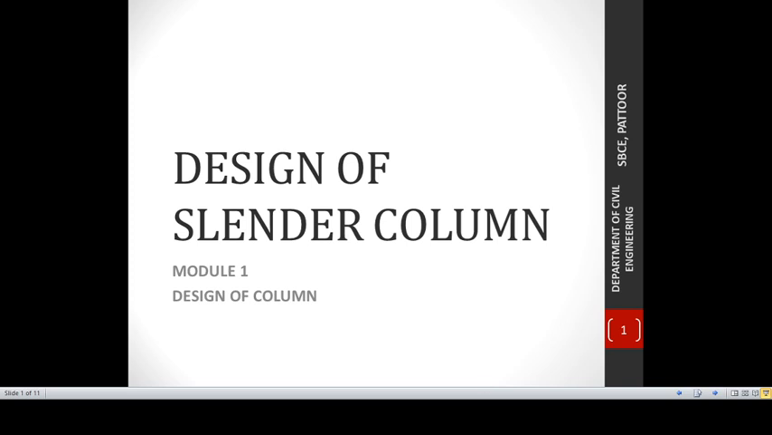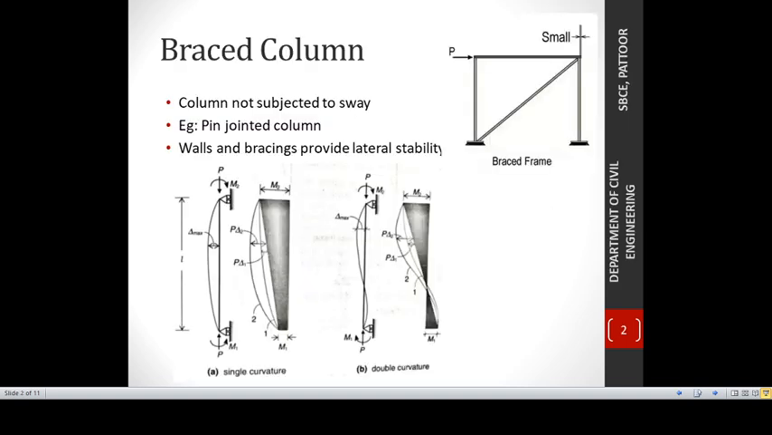Hi students, in this PPT I am going to explain question number 3, which is given in the handwritten note. Question number 3 deals with the design of a braced slender column. As we discussed in the first PPT, a braced column is a frame which has lateral bracings or walls to provide lateral stability. So this column will not be subjected to sway or lateral drift. In this figure, these are the bracings provided, and this typical frame is termed a braced frame.